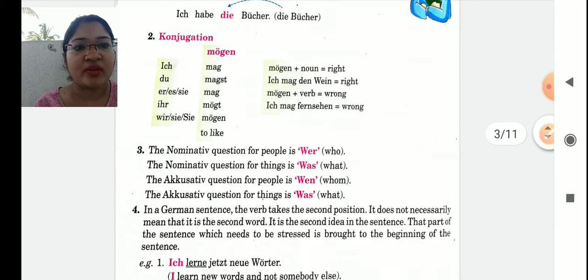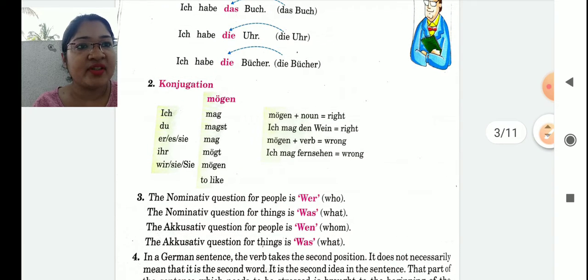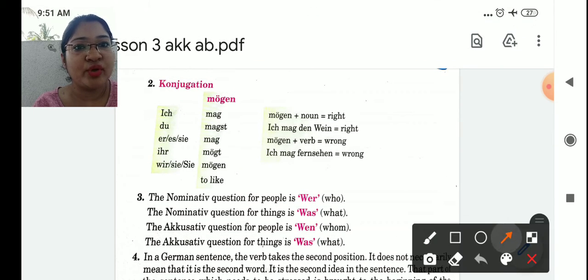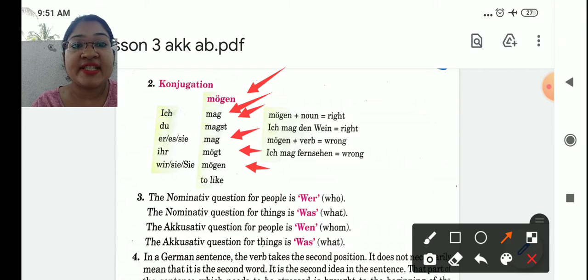Now here they have given the verb conjugation of the verb mögen, which you have to learn by heart. Mögen is to like. Ich mag, du magst, er, sie mag only. Okay. Ihr mögt, wir, sie mögen. Now this is somewhat an irregular verb. Okay. So this you have to learn by heart.